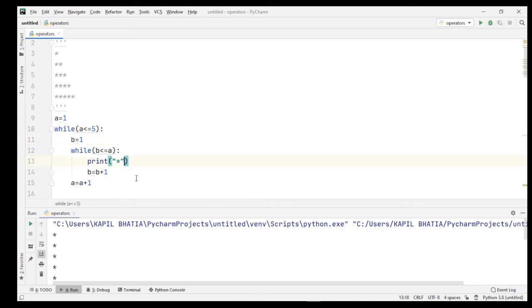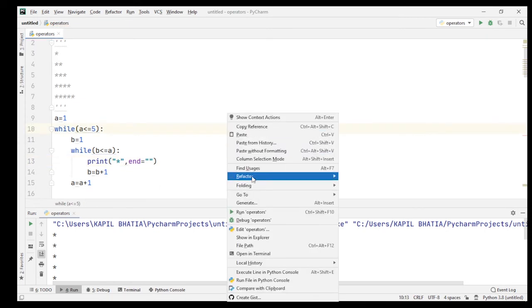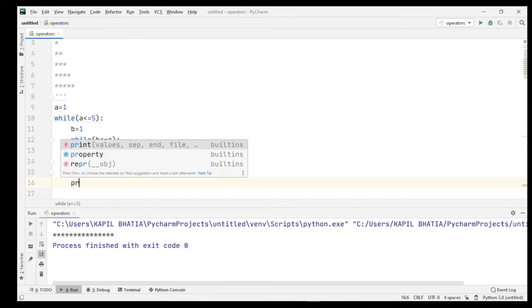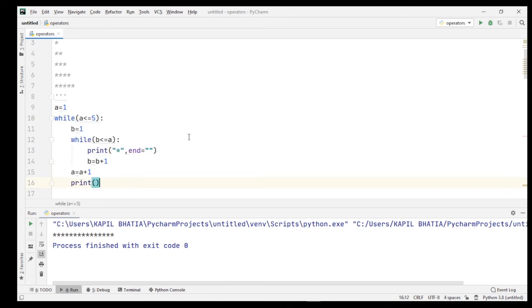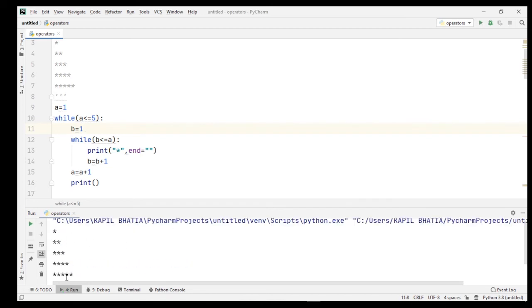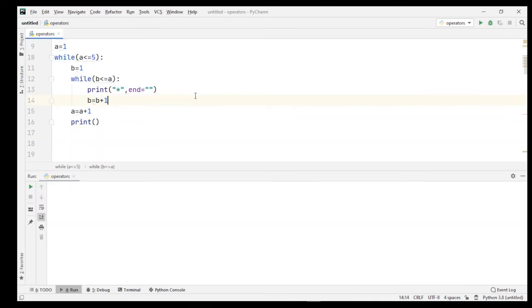Here if I mention the value of end argument is none, and then I run this program, you can see the output is like this, okay. So what we have to do, we need to write one more print statement, and when I write or run this program code, now you can see the final output is as I want.